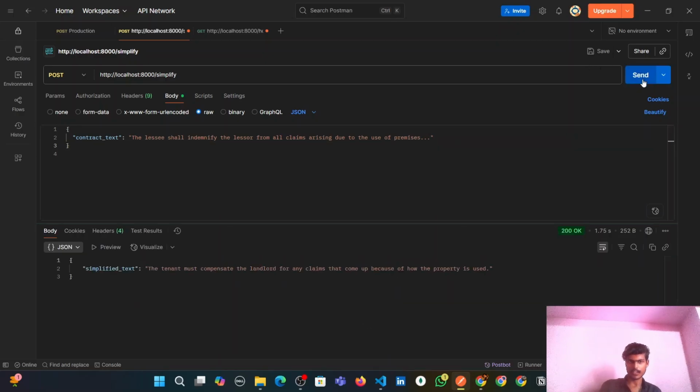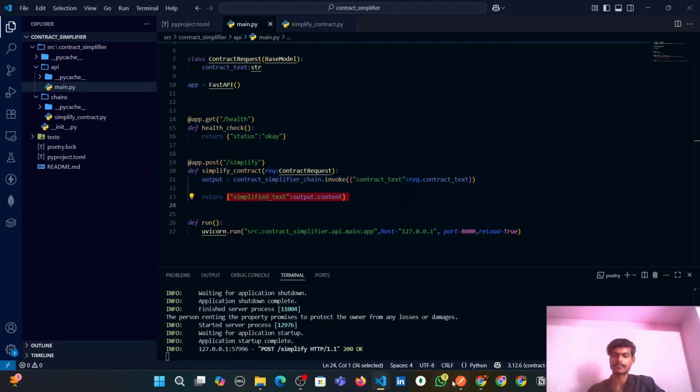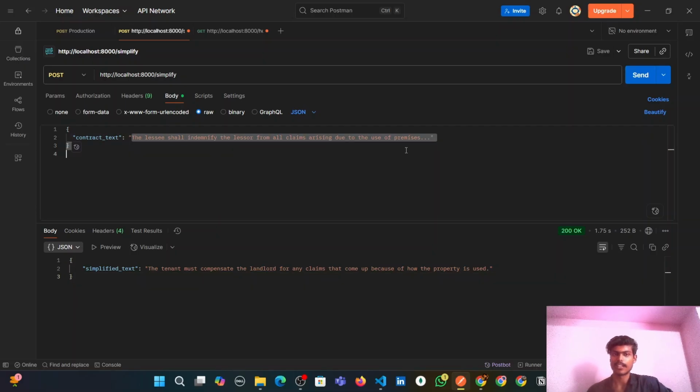Let's see what response we get. Yes, guys, we got the response. The way we defined, in the same format it came, guys. Simplified text: the tenant must compensate the landlord for any claims that come up because of how the property is used. And this was the complex legal text for this one.